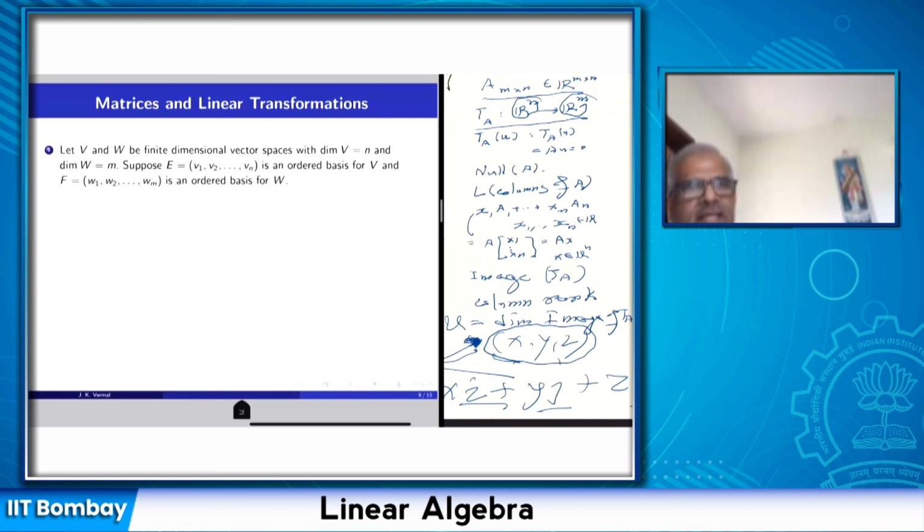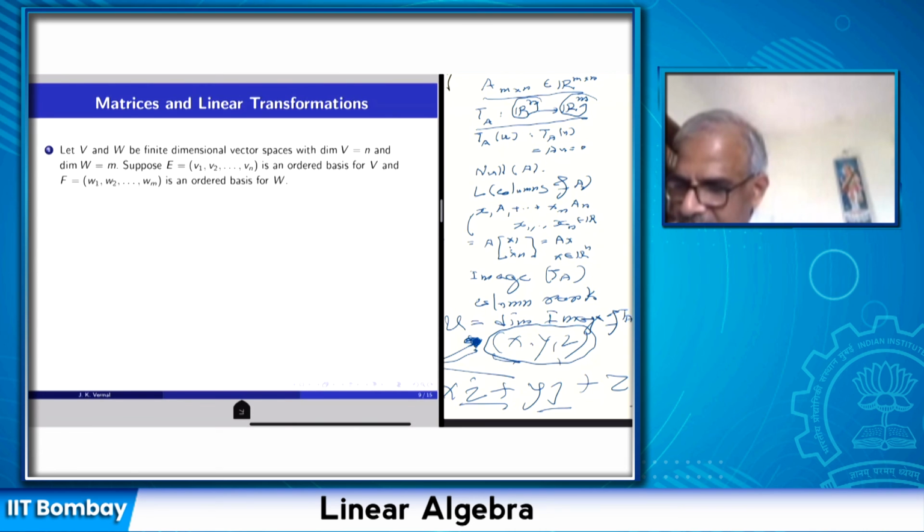The reason is that matrices become too complicated, and many times their qualitative study reduces to the qualitative study of linear transformations, where we don't carry so much data with us. So to understand matrices, sometimes we just take the linear transformation induced by them, invoke some nice results for linear transformations, and get the same results for matrices. So we want to associate a matrix to a linear transformation.